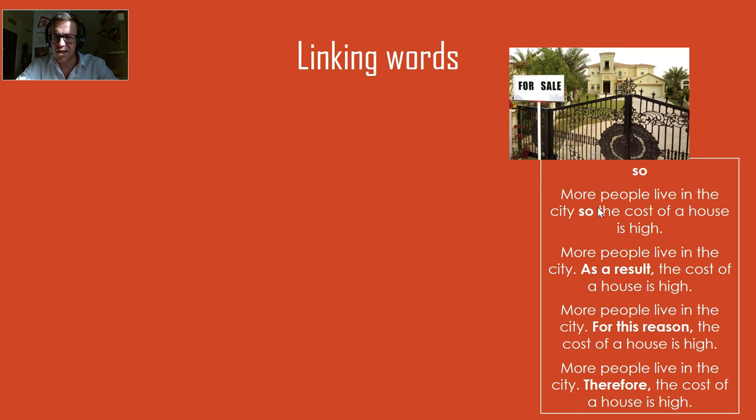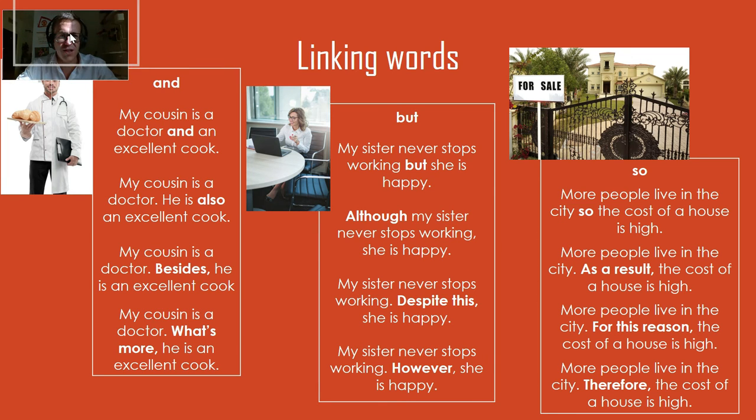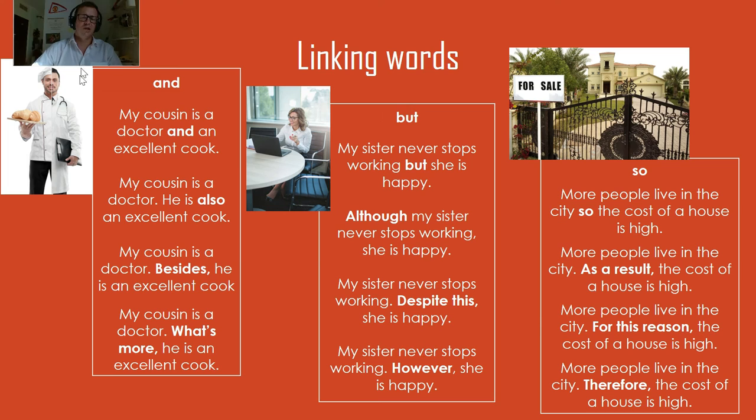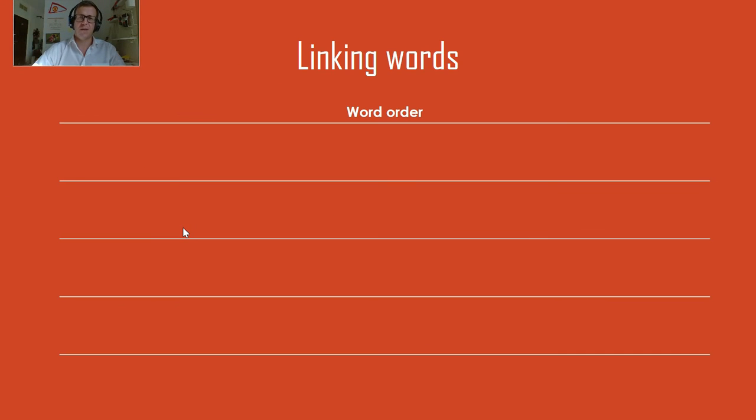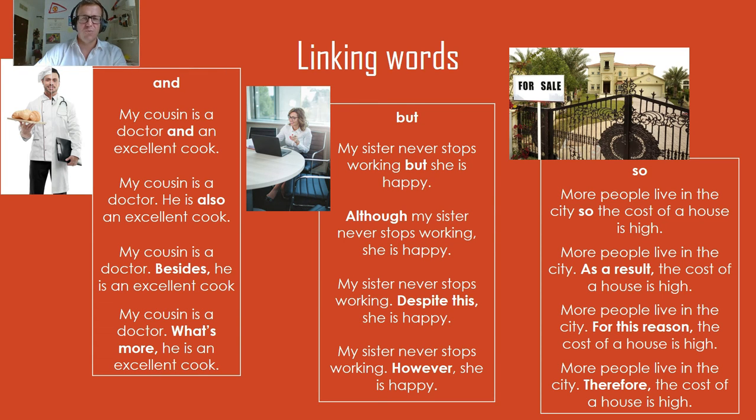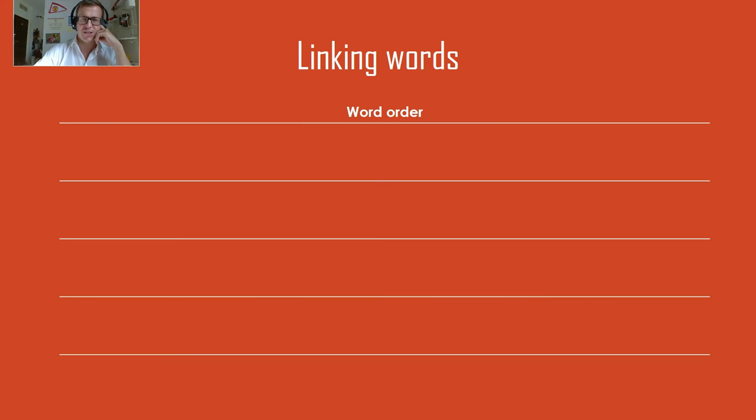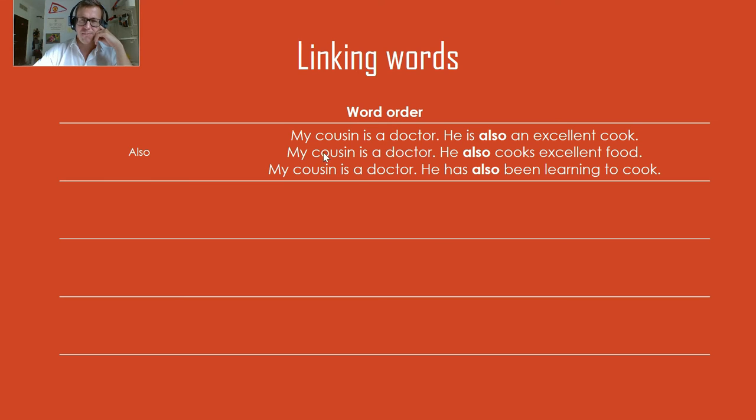So review these and try to get used to using them in your writings, especially. One thing to be careful is the word order. Notice some words come in a different place in the sentence. So let's look at also. My cousin is a doctor. He's also an excellent cook. He also cooks excellent food. He has also been learning to cook. This is also just going in a different place. After to be, before the verb. But when there's an auxiliary and a verb, it goes between them.